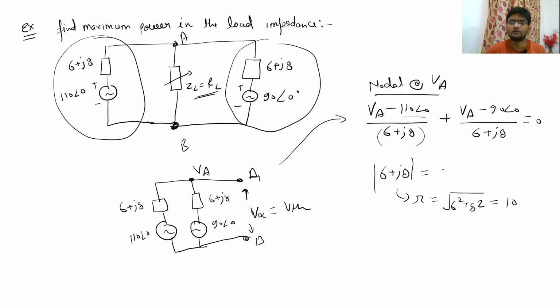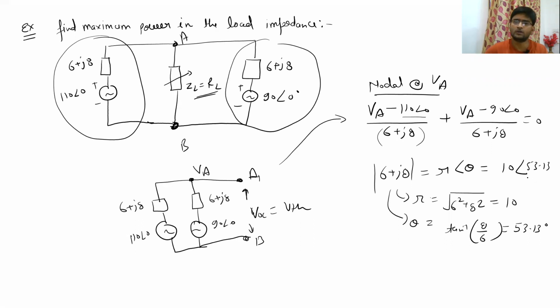And what will be the angle? Theta will be nothing but tan inverse of 8 divided by 6. Calculate it from your calculator, it will give 53.13 degrees. So this can be written as R angle theta, so definitely it will become 10 angle 53.13.